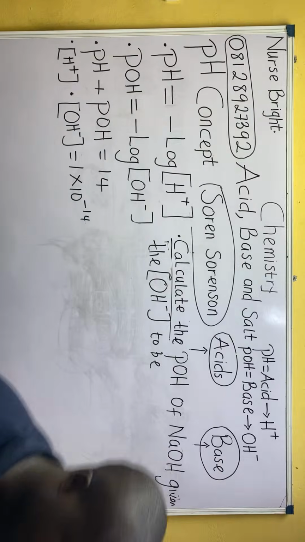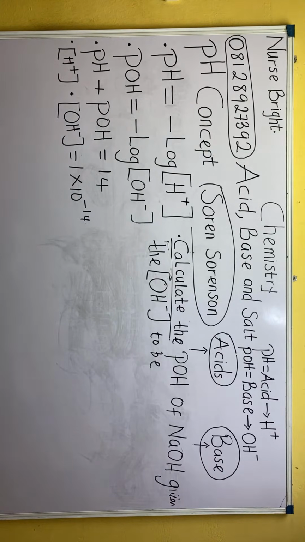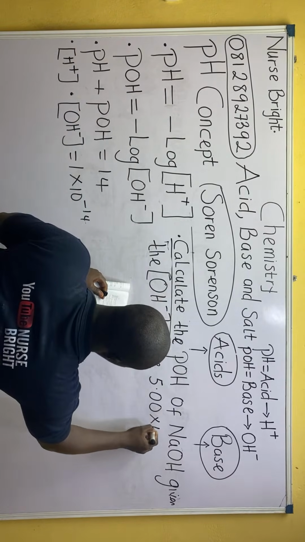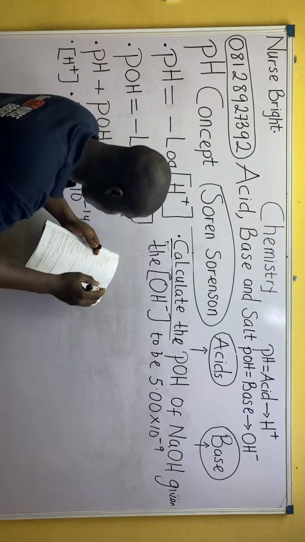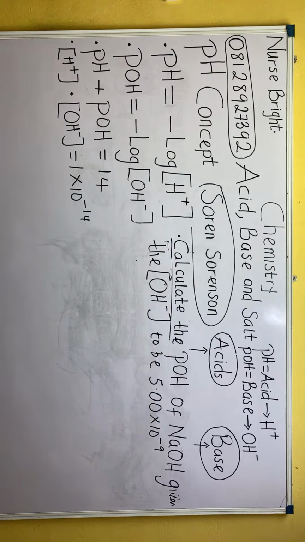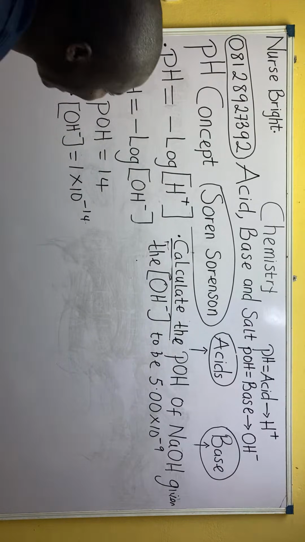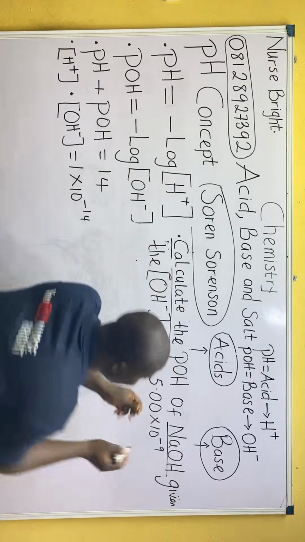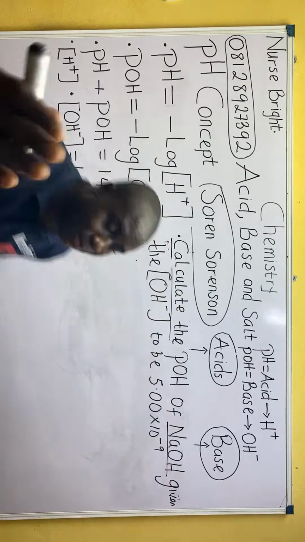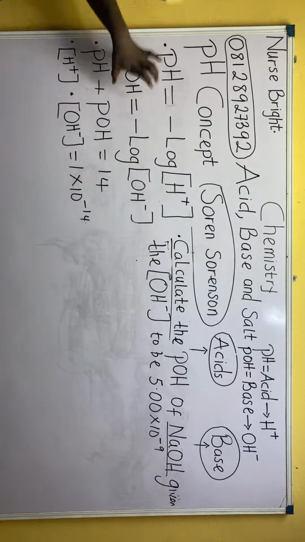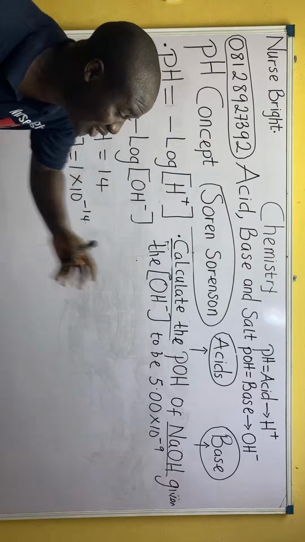let me get my textbook to get the question. Given the OH minus in a bracket to be, let's say, 5.00 times 10 to the power minus 9. I believe you know what to do, guys, because this question is straightforward. Which formula are we going to use? pOH, that's what they're asking, and sodium hydroxide is the base. So which one am I going to use first? Because they said pOH, then use this one. But other ways questions will come.